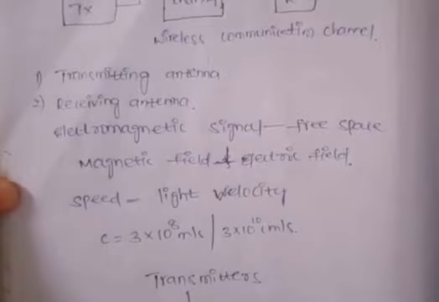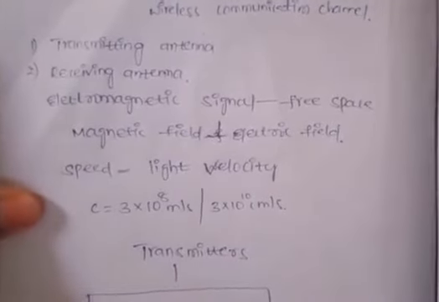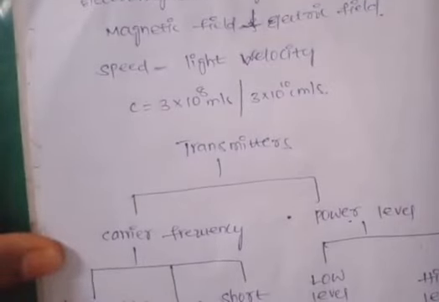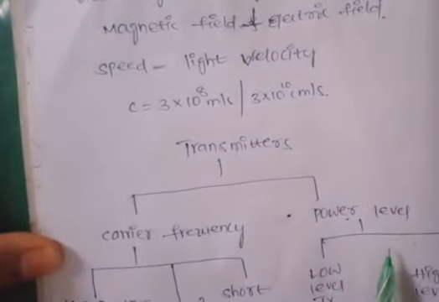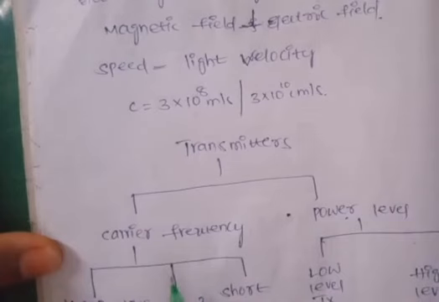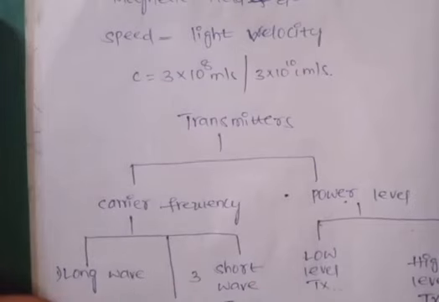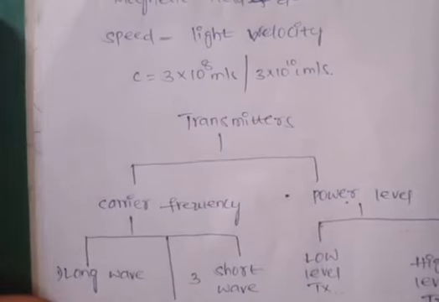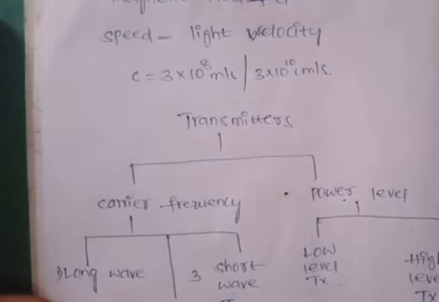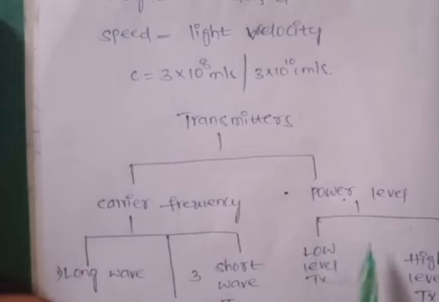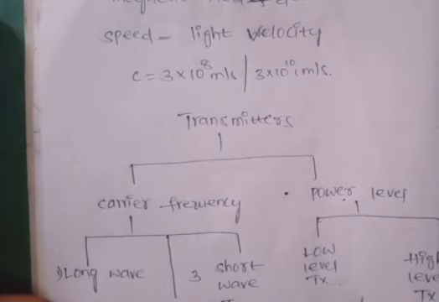Now, the transmitters' classification. The transmitters are classified based on the carrier frequency and power levels. Based on the carrier frequency, the transmitters are classified into three types: long wave transmitter, medium wave transmitter, and third, short wave transmitter. Based on the power levels, the transmitters are classified into two types: low level transmitter and high level transmitter.